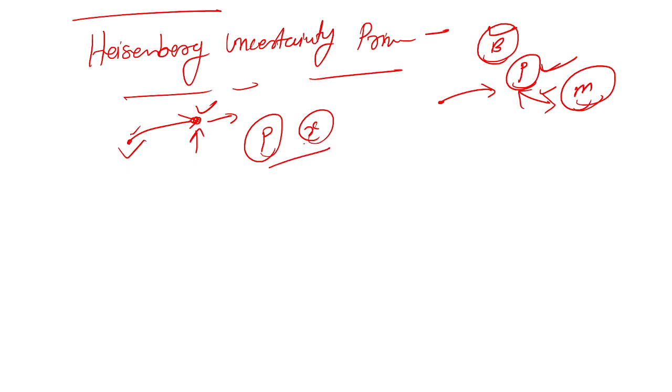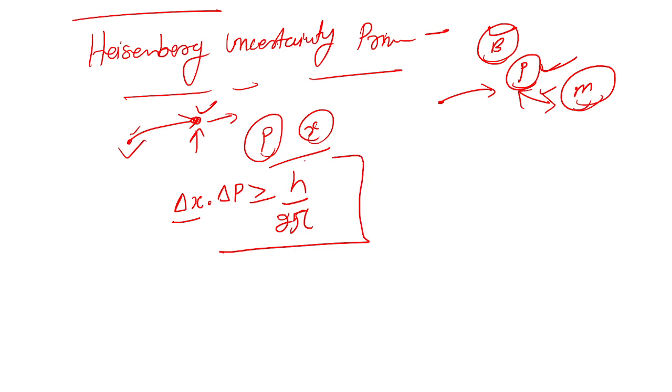We can write it through the mathematical indication, that is delta x. This is for uncertainty in the position, means we don't know the accurate position, so we are taking this uncertainty in the position, and this is the product with the uncertainty in the momentum, which is greater than or equal to h over 2 pi.